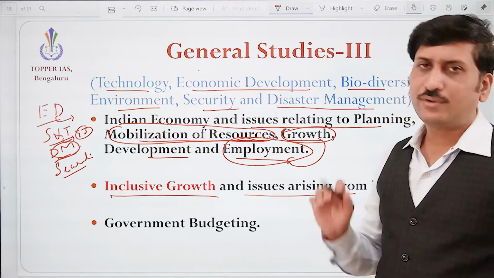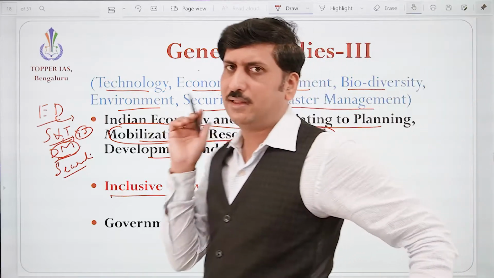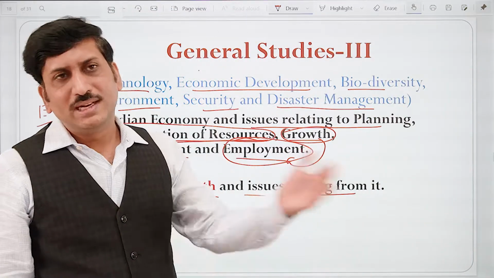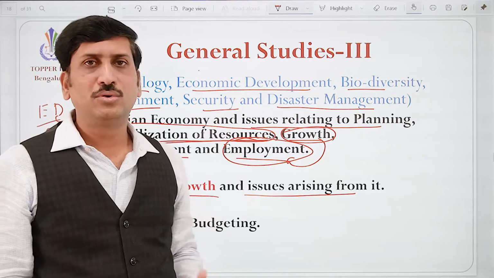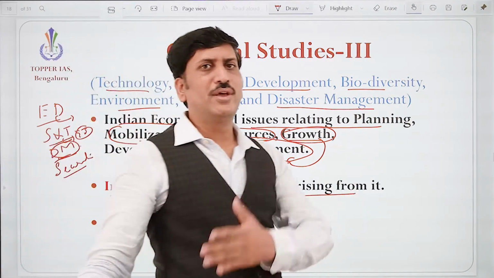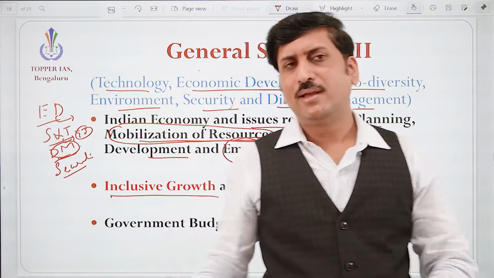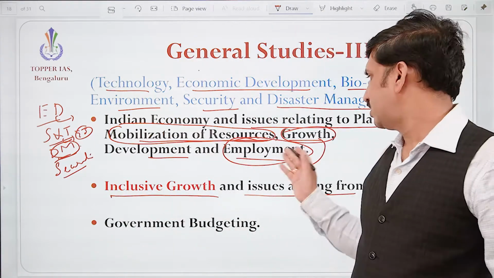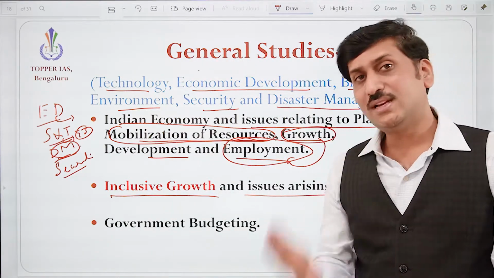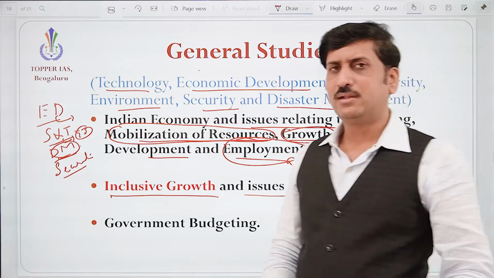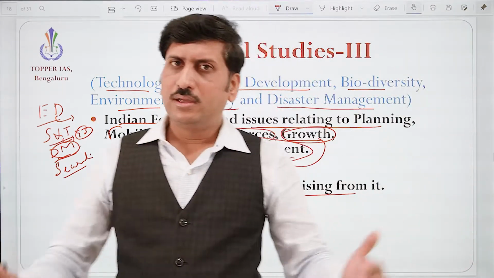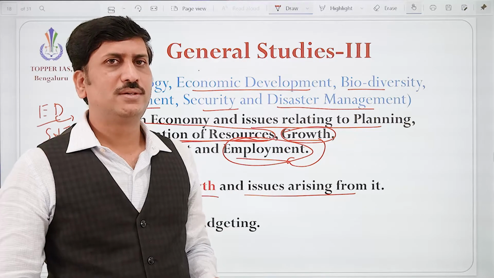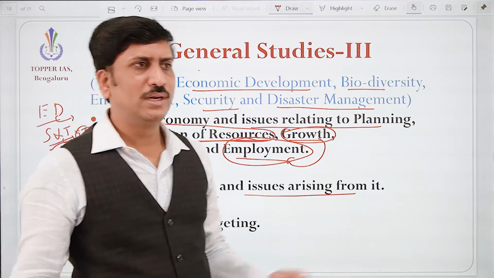And issues arising from it. Yes, definitely challenges are there, because to include everyone, a lot of facilities need to be set up. How to include everyone? How to bring everyone into the net? We are not just talking about employment, but the financial net basically, correct? If everyone has a bank account, then it becomes very easy to include everyone.